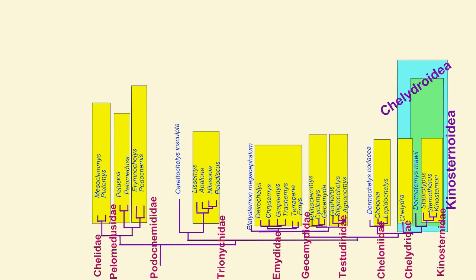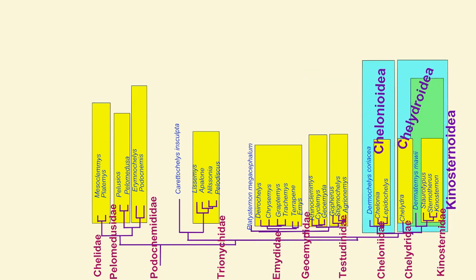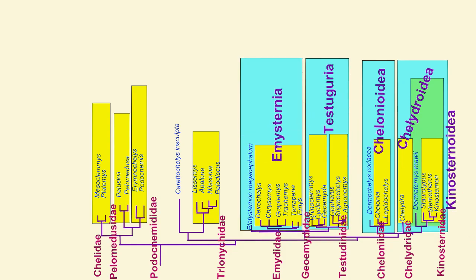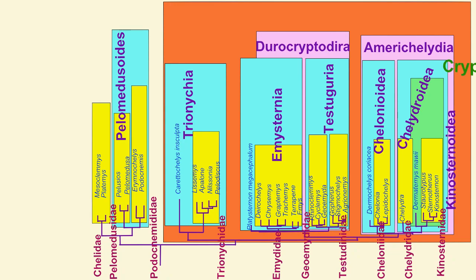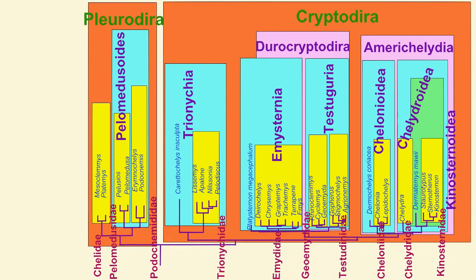And so, in addition to the suborders of the cryptodires, which can retract their necks, and the pleurodires, which cannot, there are then a series of relationships with certain families being more closely related to each other.